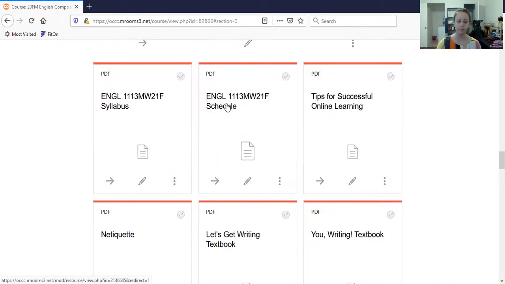You definitely need to print those out so that you can have a copy to look at anytime you have questions about the class. A lot of times students will email me a question and I'll say, well, did you check the syllabus? So it's better to just go ahead and do that first, all right? There are also some tips for online learning and netiquette. I'd really like you to review those and make sure you follow those guidelines to make sure that everybody has a productive and respectful semester.